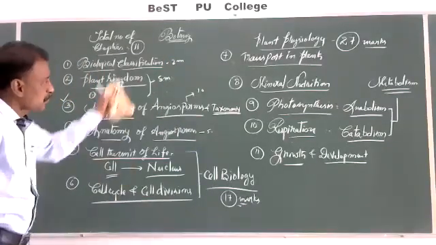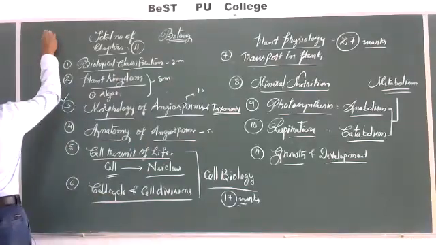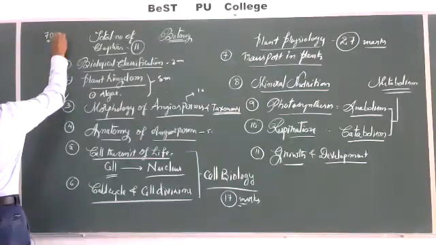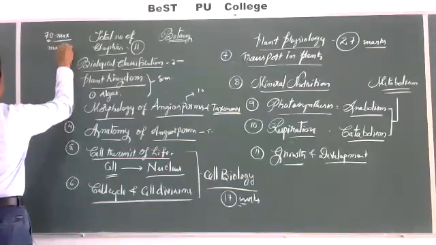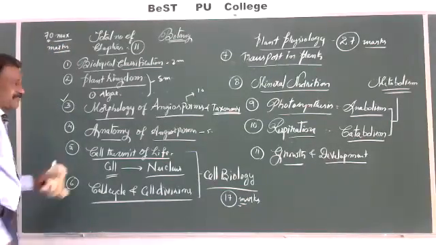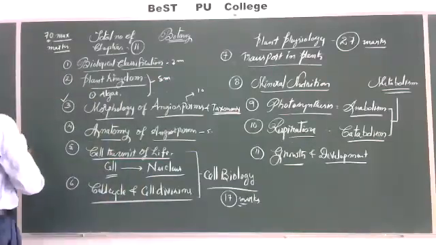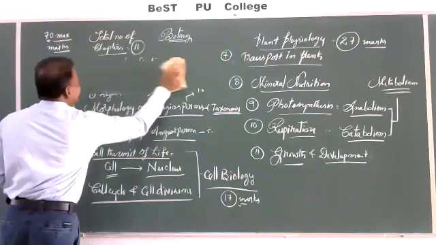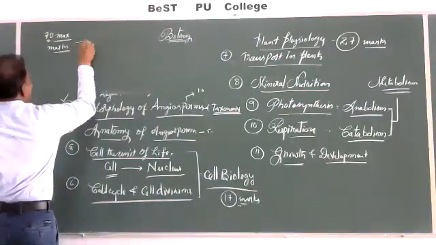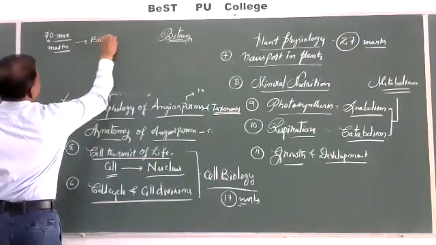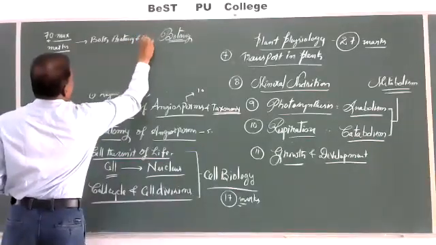Like this, total out of biology question paper, 70 maximum marks. Out of 70 maximum marks, they will create a question paper which constitutes these 70 marks, both botany and zoology.